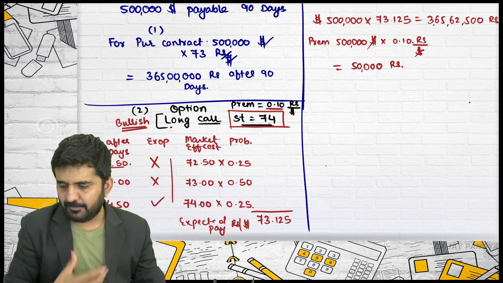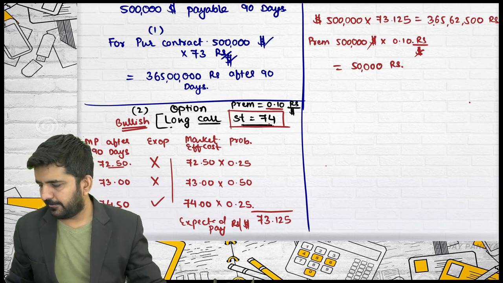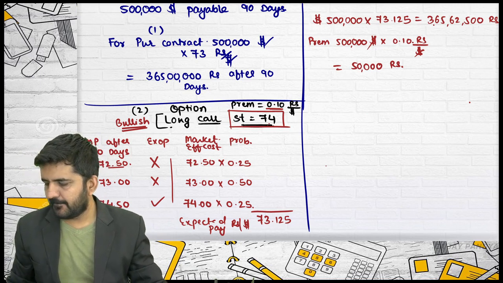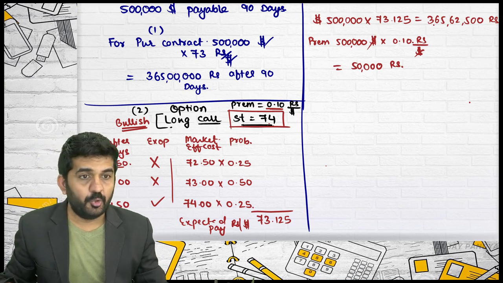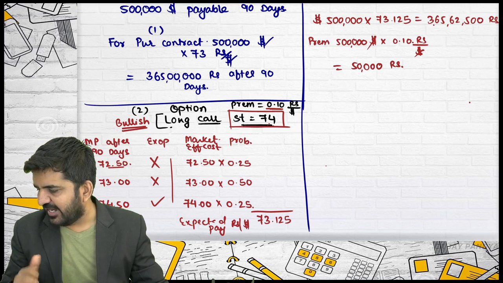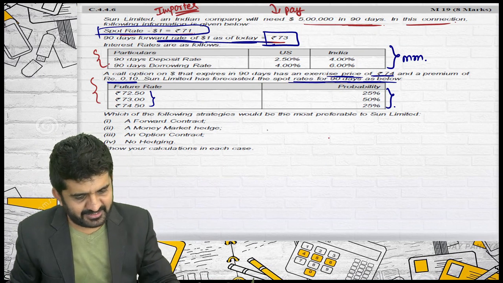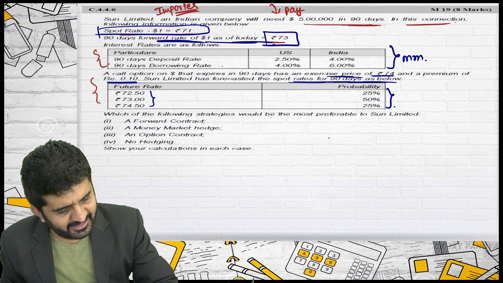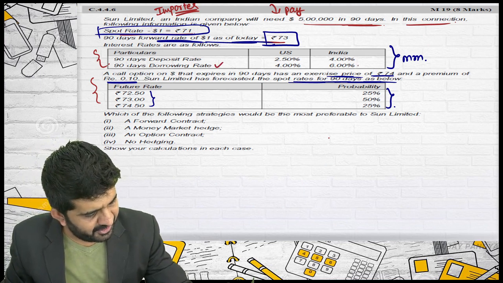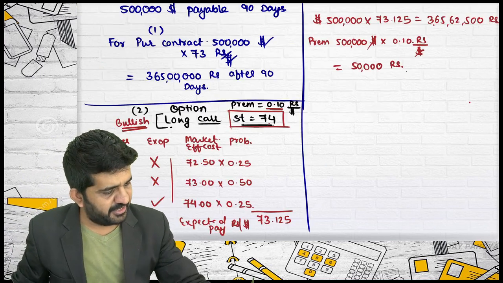Is the premium payable today or after 90 days? The premium is payable today. So I will have to add interest for 90 days. Is there any interest figure given? Yes, the interest for 90 days for borrowing in India is 6%. I can add this 6% interest.